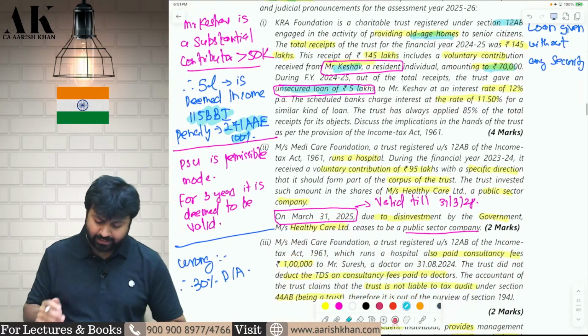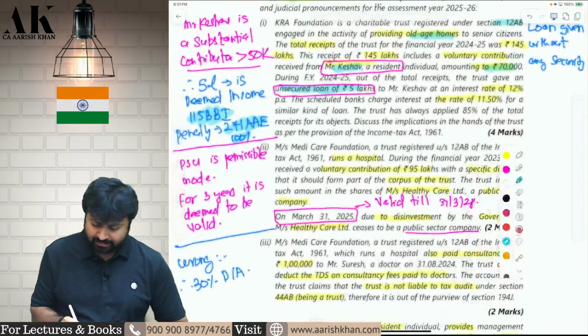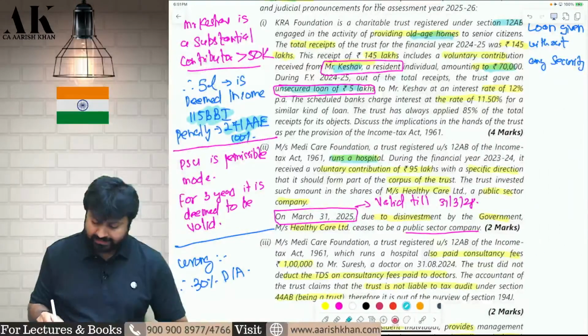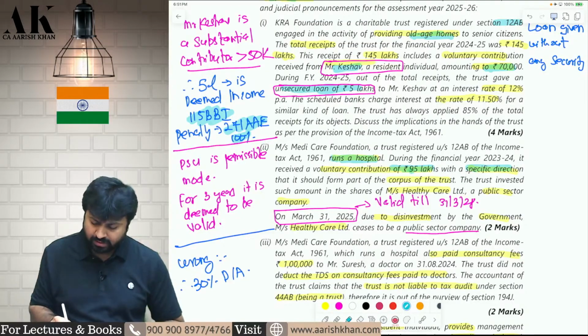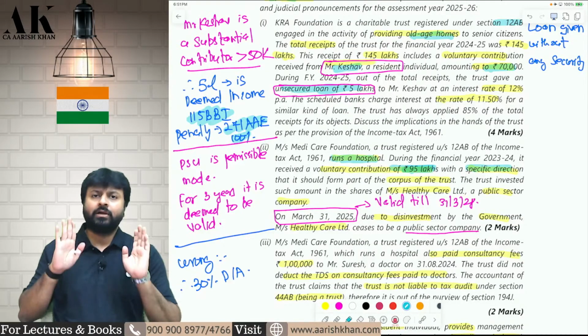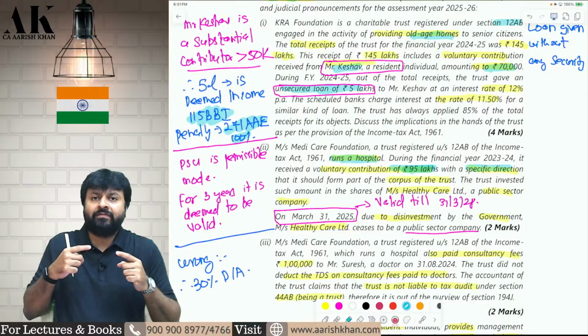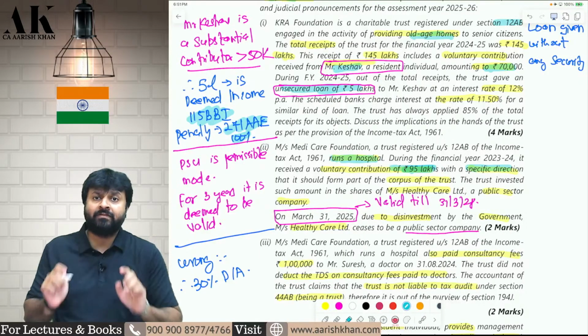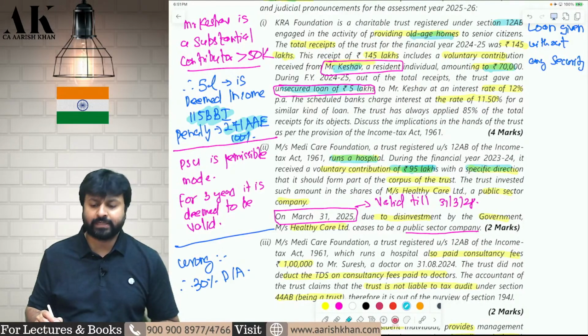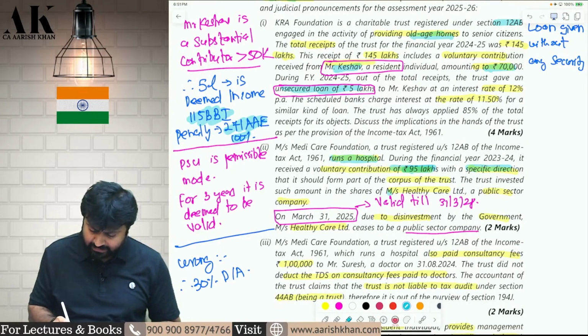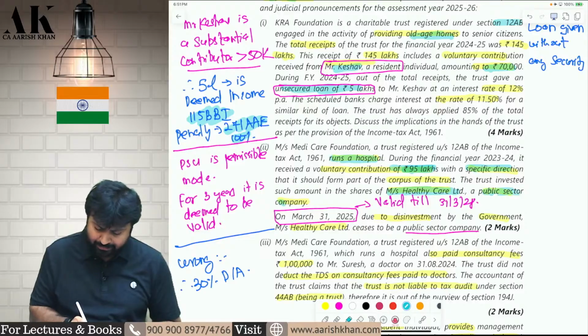Okay. Second question. A trust runs a hospital and it receives a voluntary contribution in the form of a corpus donation. So I received a corpus donation of 95 lakh rupees. Now we all know that corpus donation is exempt only if it is invested in the mode specified in 11(5). And one of the modes specified in 11(5) is the shares of a public sector company. So the assessee is investing in the shares of Mrs. Healthcare Limited, a public sector company.